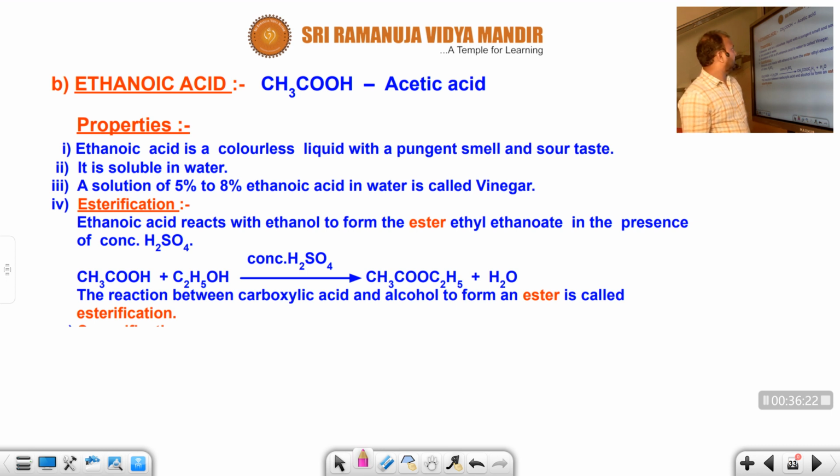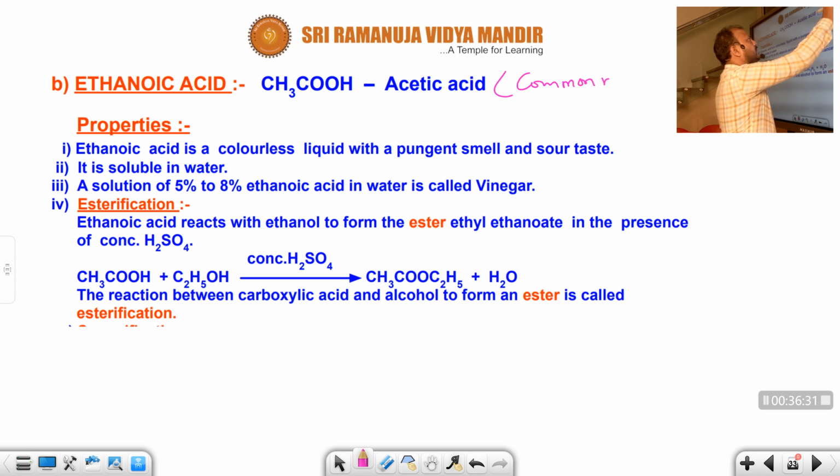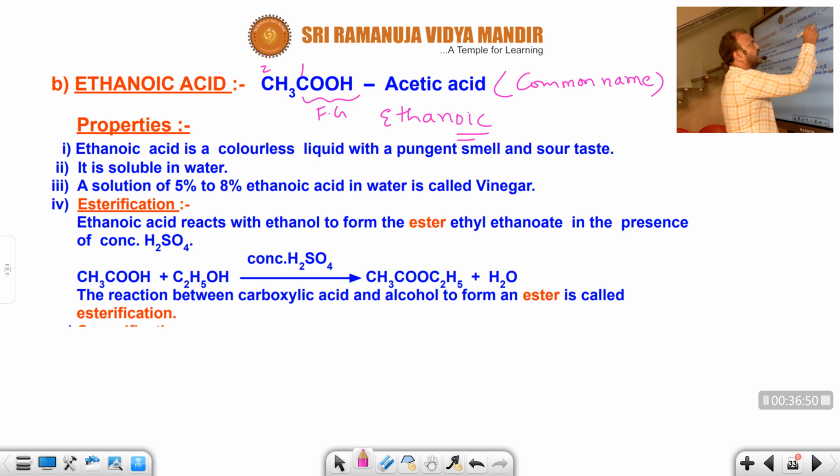In the next session we will discuss acetic acid. Acetic acid, CH3COOH, a carboxylic acid, is the common name. The IUPAC name is ethanoic acid. Two carbons are there, eth, with a single bond in between, ane. COOH acts as the functional group, secondary suffix, oic acid.